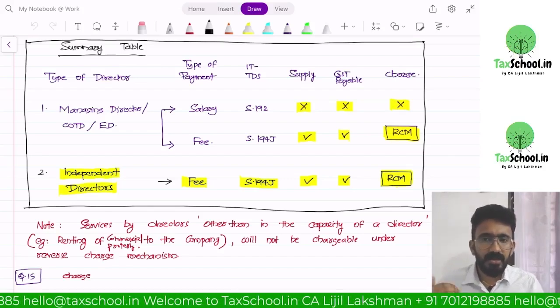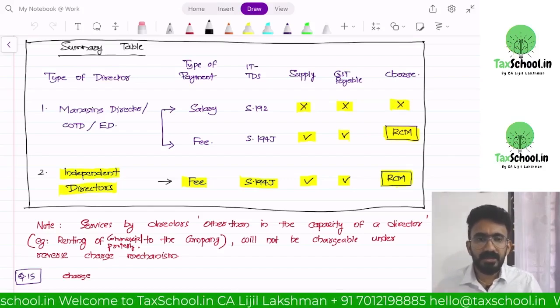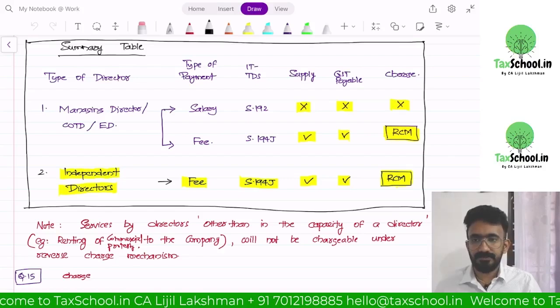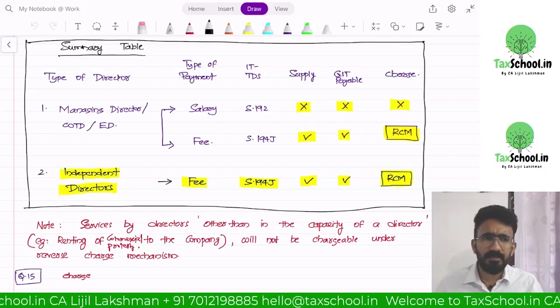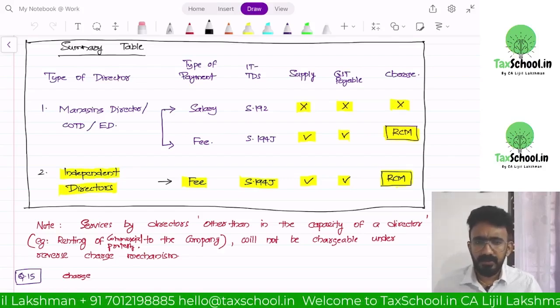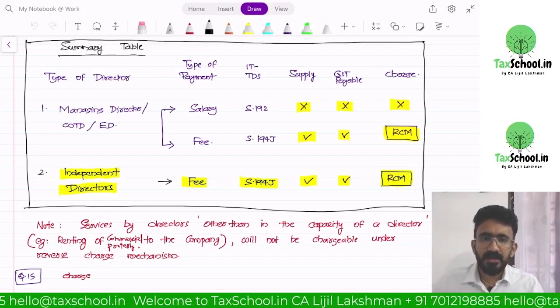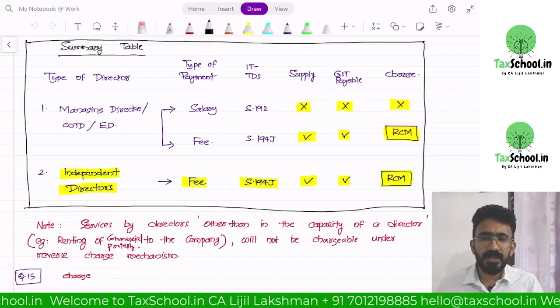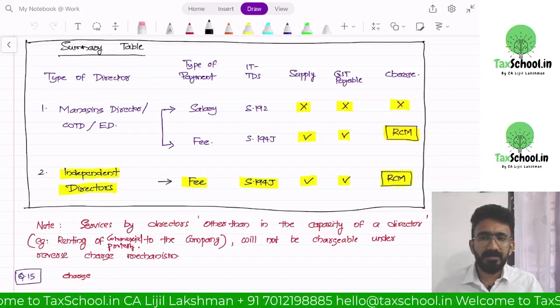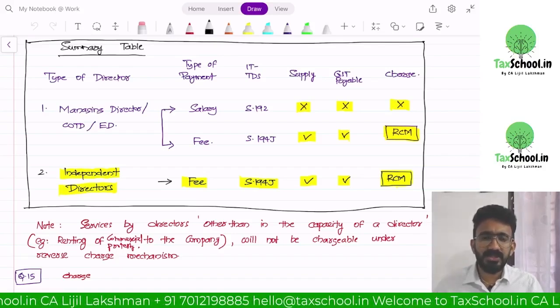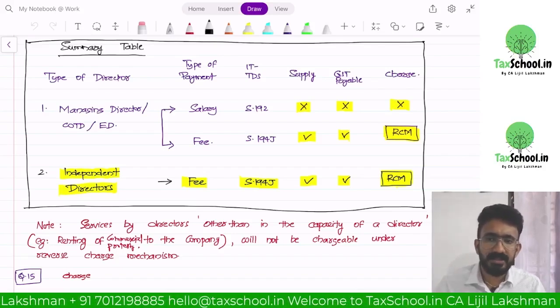But now think about a managing director, who has two payments coming to him. Say the managing director got 1.5 crore. How do you understand how much is salary and how much is not? The easiest option is to look at how the company made the payment and under which section of income tax the company deducted TDS.